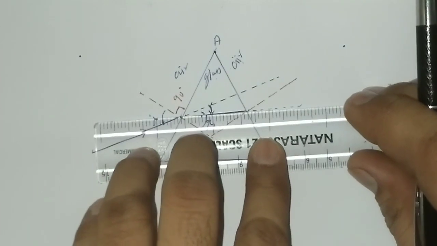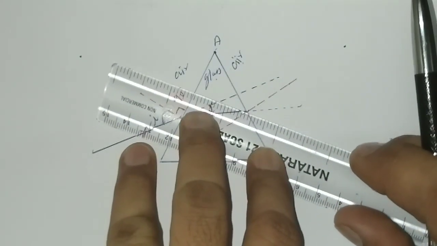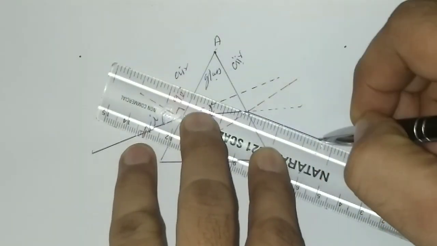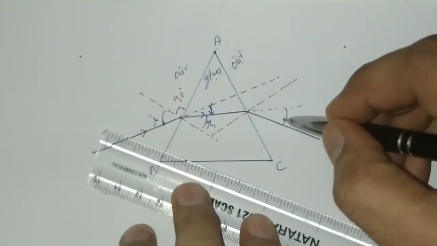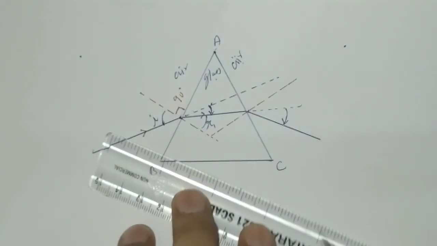So the light which was going like this, it will bend away from the normal like this. Again the direction of deviation is clockwise.